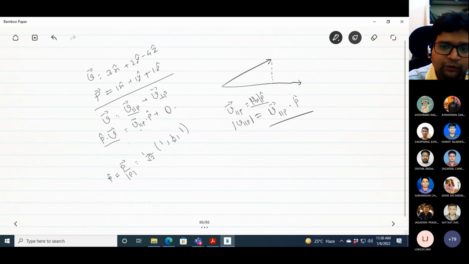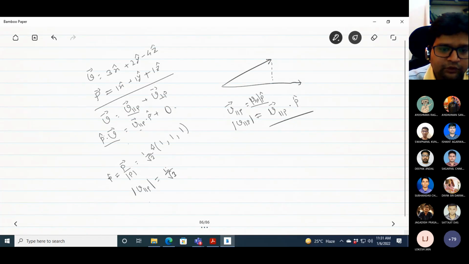When this is known, I can easily find out what this vector is. So the magnitude of V parallel P is basically 1 divided by square root of 3. Am I correct?